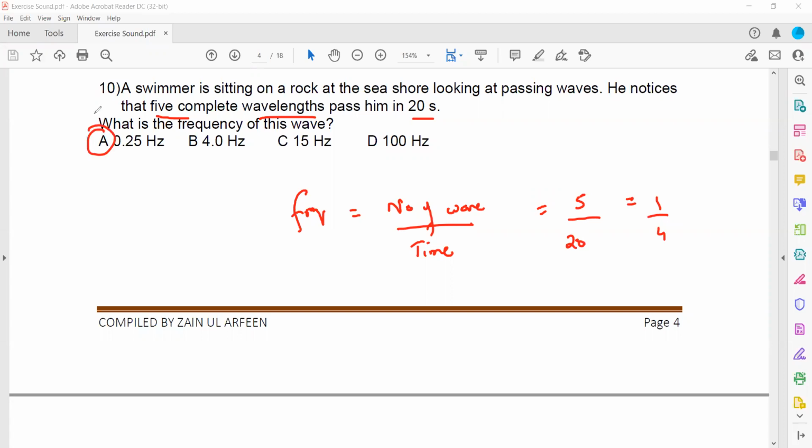So A will be the right answer. Or you can use a ratio of the number of waves and the time. There were 5 waves in 20 seconds. Frequency means number of vibrations in 1 second. So in 1 second, X waves will be there. You cross multiply, and you will get the frequency. That will give you the same result, 0.25 hertz.